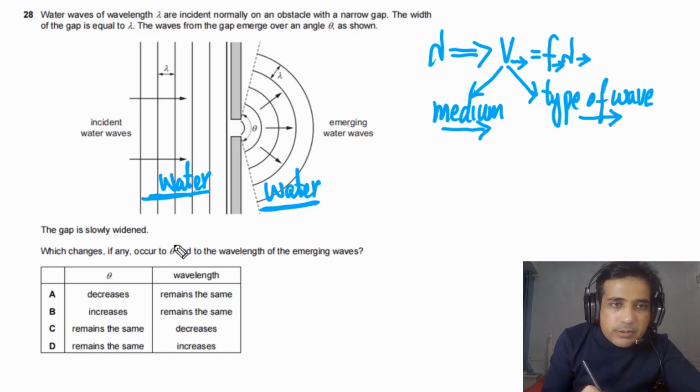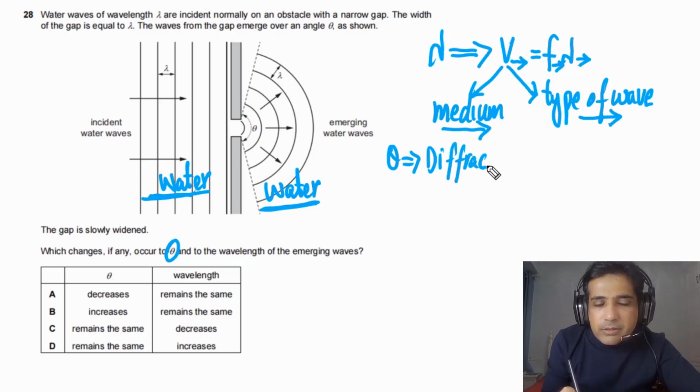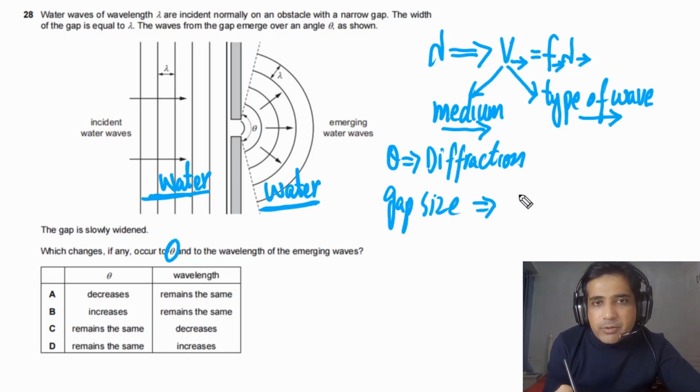Now let's try to understand what is the effect on theta when we widen this gap. For theta, we need to understand this is linked with diffraction. So theta is linked with the amount of diffraction. And the amount of diffraction depends on gap size and on wavelength, and how they change.